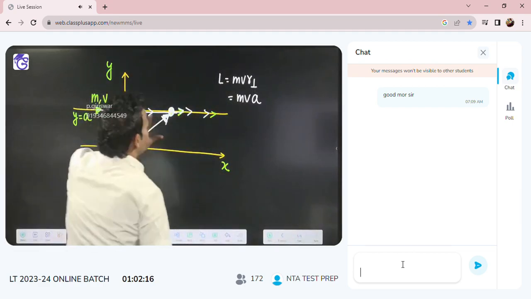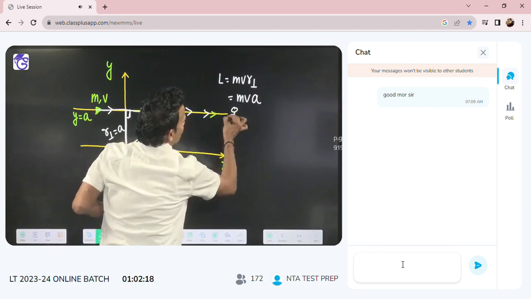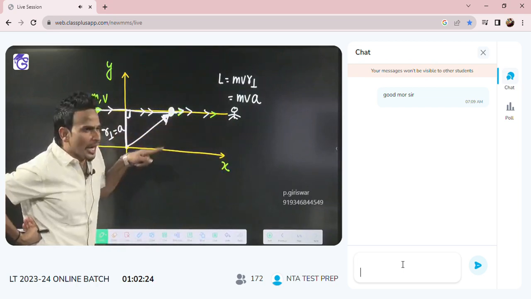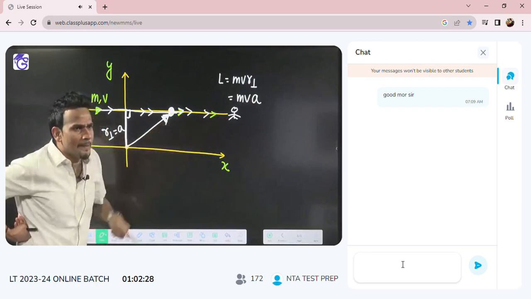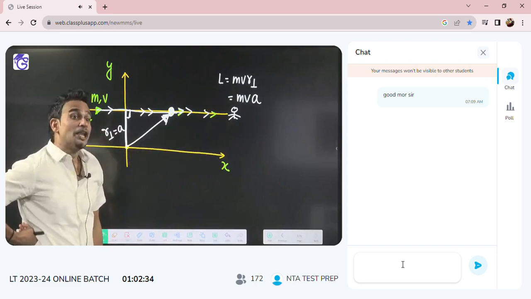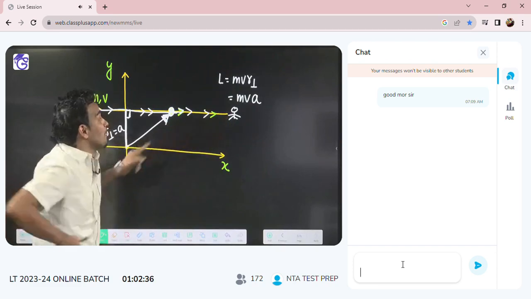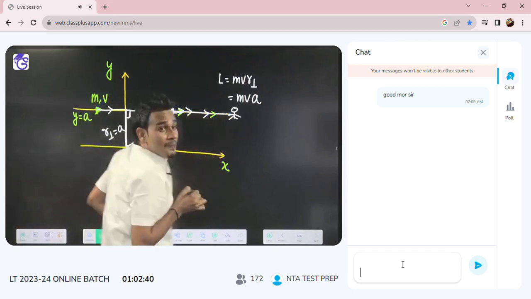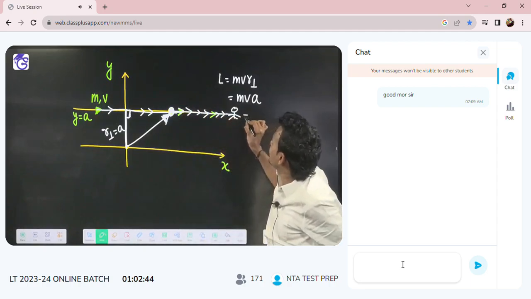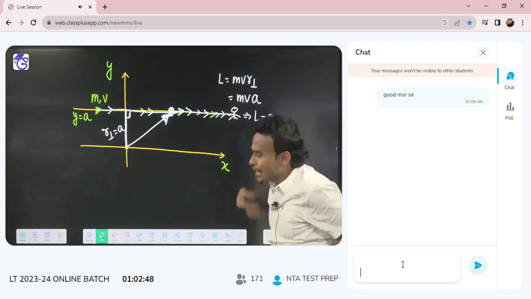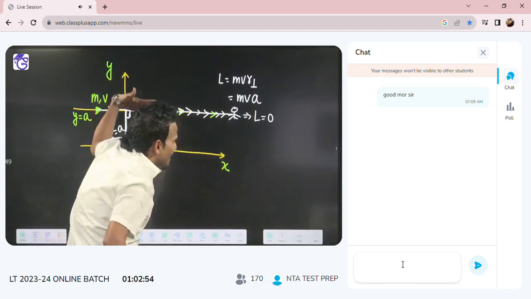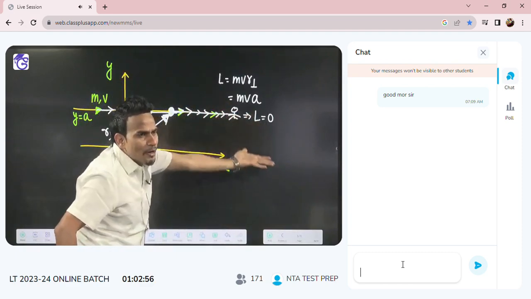What will be the angular momentum of this particle about this point if some observer is lying on the line of motion itself? According to this observer, the angular momentum will be zero, because R perpendicular will become zero.